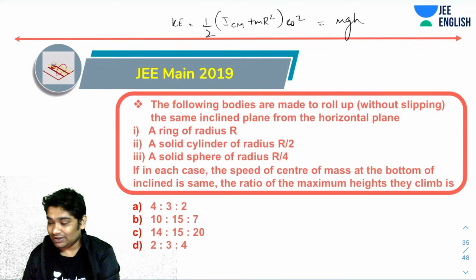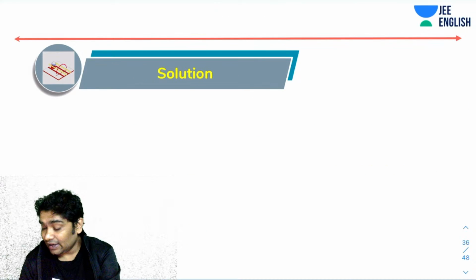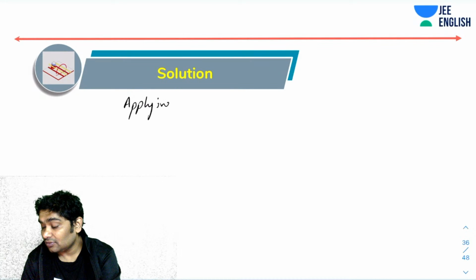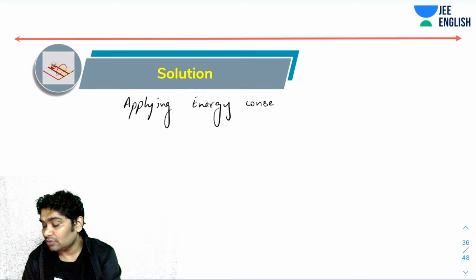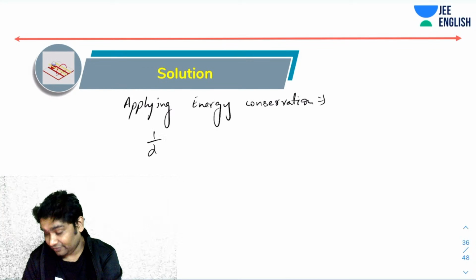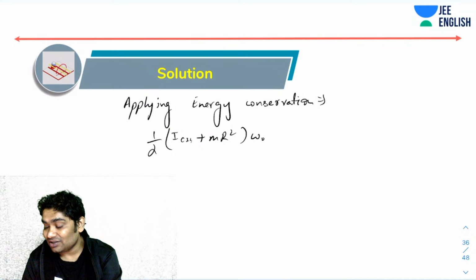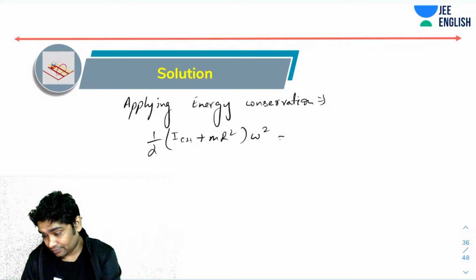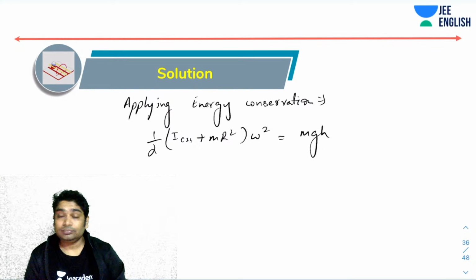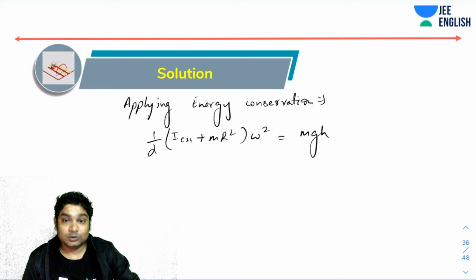So applying energy conservation, in general, for any kind of body, half ICM plus mr square times omega square simply would be equal to mgh. Correct, so I can write that.